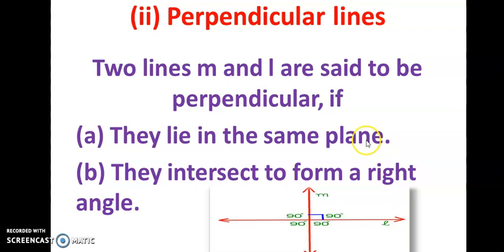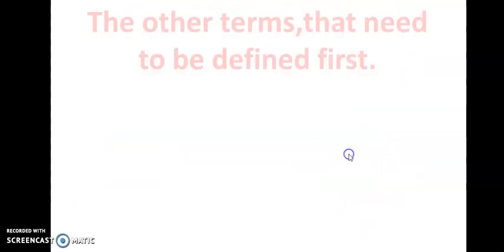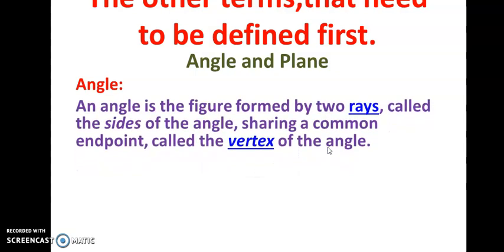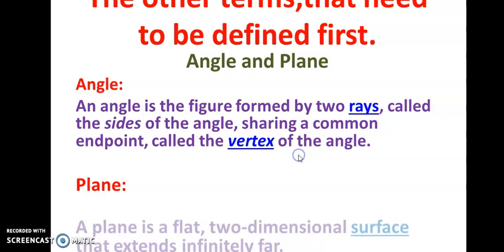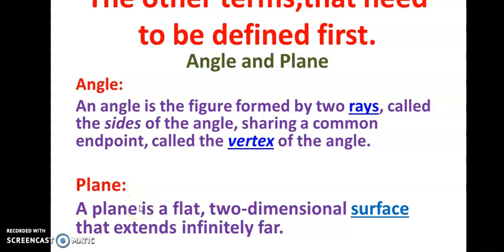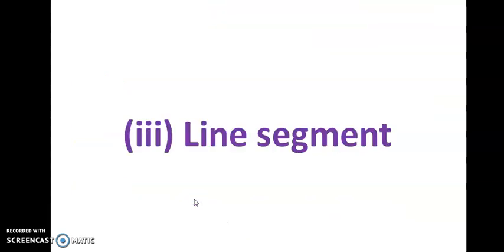Okay. Let me define now the other terms that need to be defined first. Angle and plane. Yes, angle. What do you mean by angle? An angle is the figure formed by two rays, called the sides of the angle, sharing a common endpoint called the vertex of the angle. Okay, again a plane. A plane is a flat two-dimensional surface that extends infinitely. Let me move on to the next term, that is line segment.